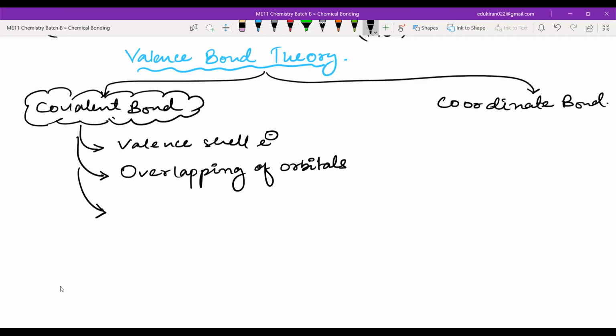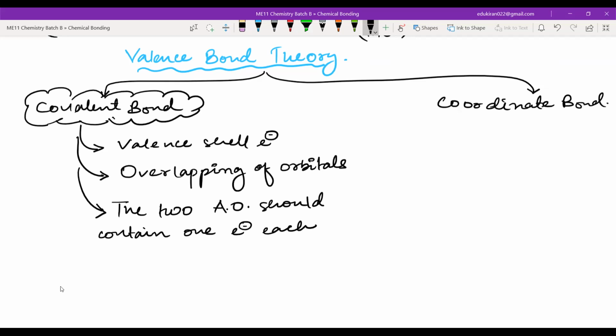So overlapping of orbitals, and the two atomic orbitals, AO, should contain one electron each with opposite spin.